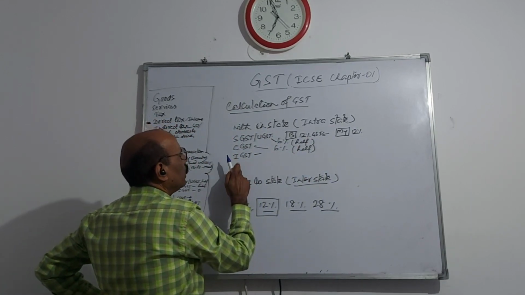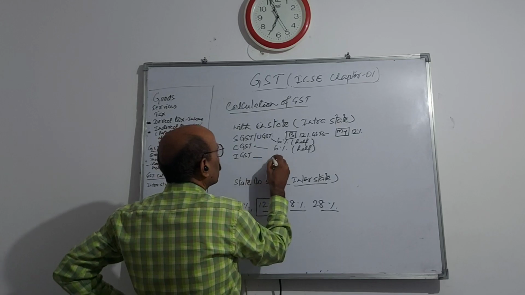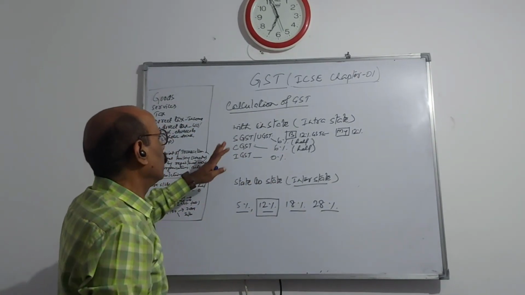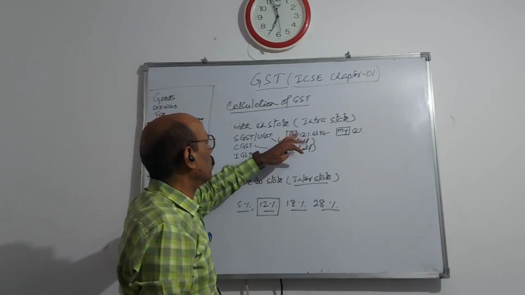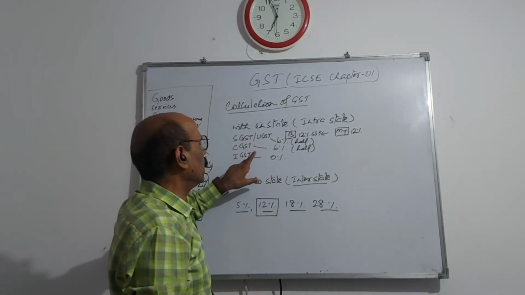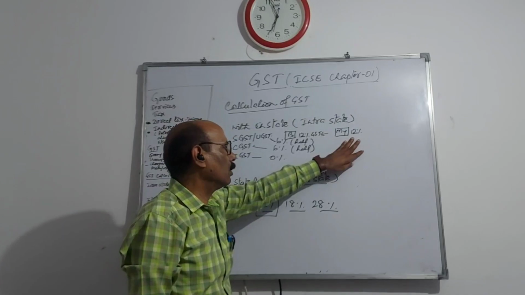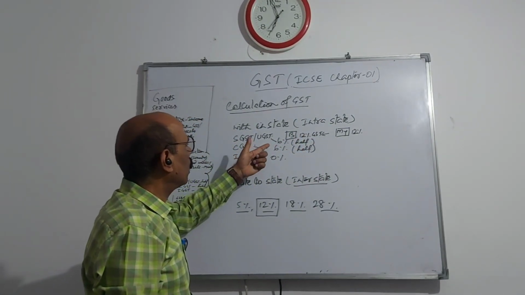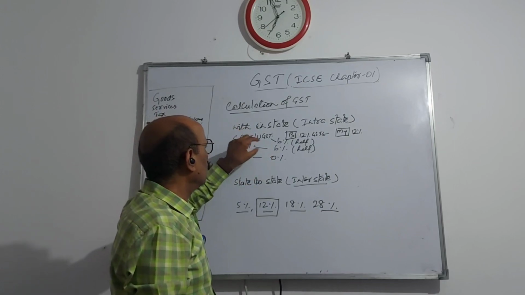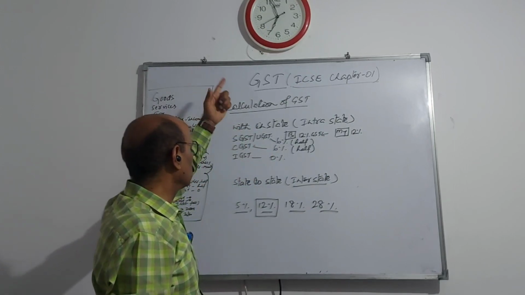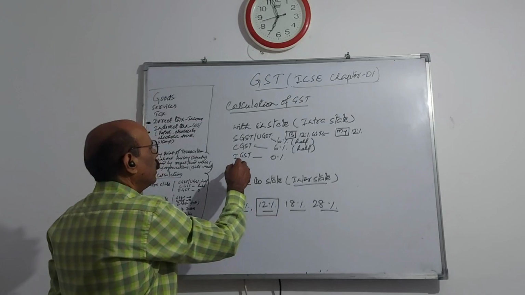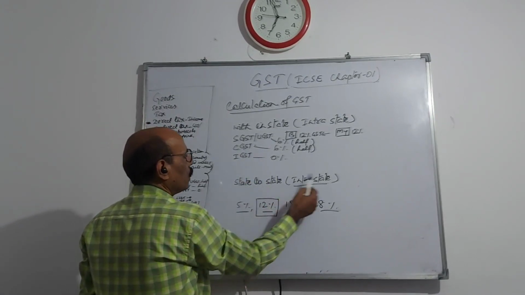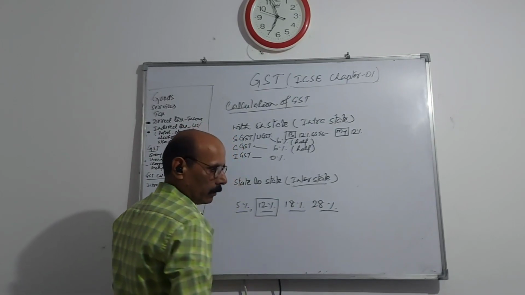And integrated GST will be 0%. Understood? If it is an intra-state, within-state transaction, whatever percentage is levied, 50% will go to that state and 50% will go to the center. Okay? And integrated GST is a different thing. We will understand it when an interstate transaction is there.